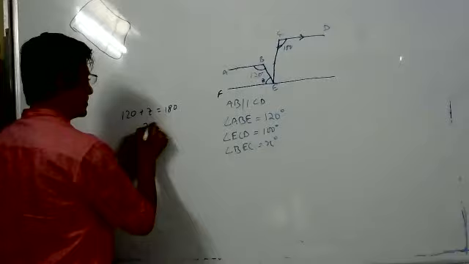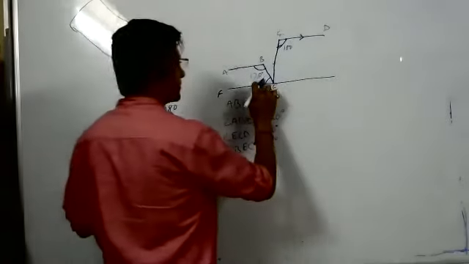Very good. So Z is equal to 60. Okay, we got 60.